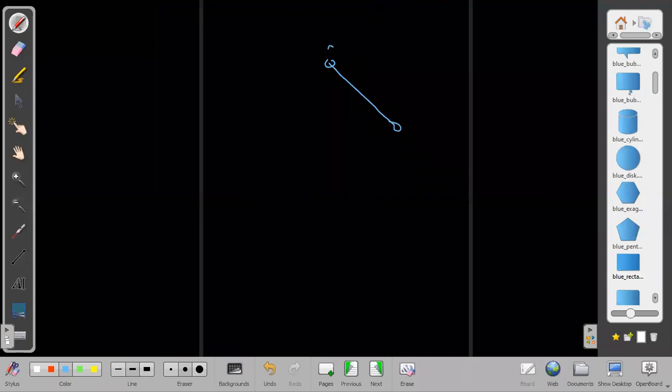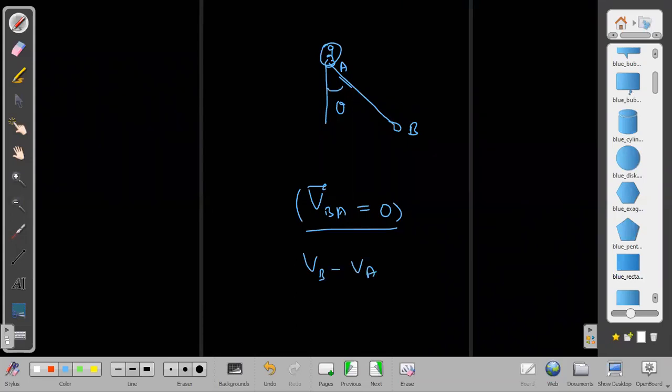Let us observe from this person's frame. This person's frame is very easy for us to understand. In this person's frame, when the angle becomes theta, body B should be coming to rest or not? Body B with respect to A should be coming to rest. So the velocity of B with respect to A should be 0 at that time. Velocity of B minus velocity of A should be 0. So velocity of B should be equal to velocity of A.